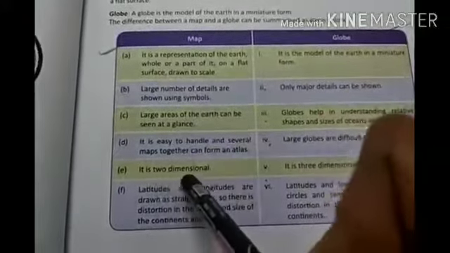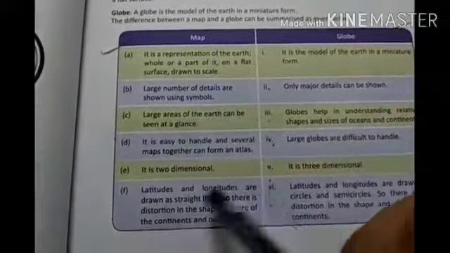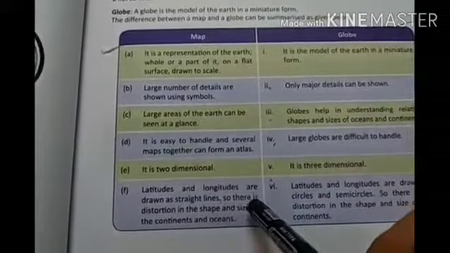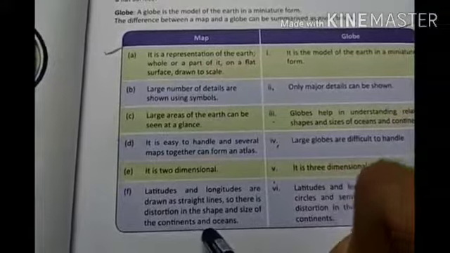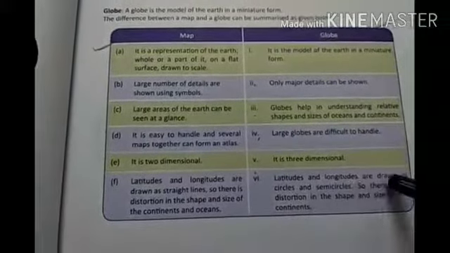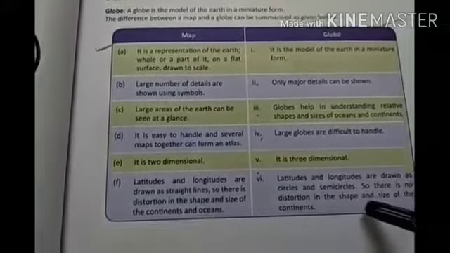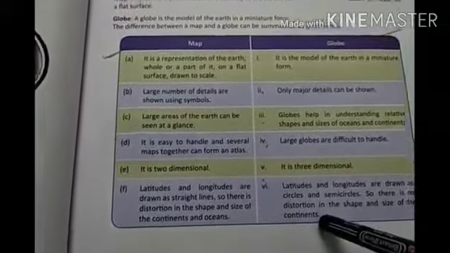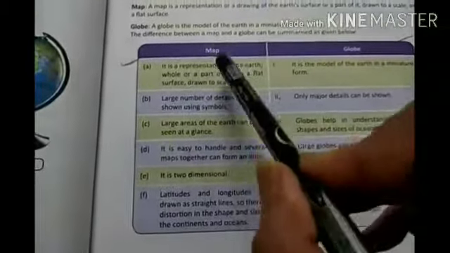Map. It is two-dimensional. Globe. It is three-dimensional. Map. Latitudes and longitudes are drawn as straight lines, so there is distortion in the shape and size of the continents and oceans. Globe. Latitudes and longitudes are drawn as circles and semicircles, so there is no distortion in the shape and size of the continents. These are some of the differences, 6 differences between a map and a globe.